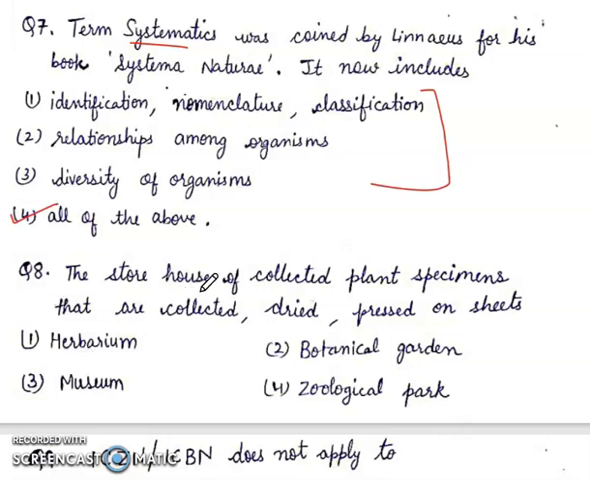Question 8. The storehouse of collected plant specimens that are collected, dried and pressed on sheets. First, herbarium. Second, botanical garden. Third, museum. And fourth, zoological park. Answer will be herbarium. This is very easy.